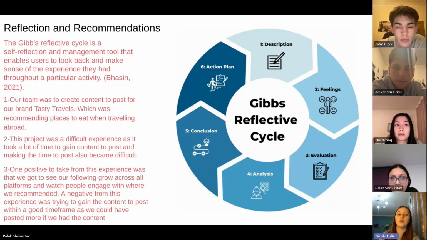So to look back and reflect on the project and what we would recommend, we looked at the Gibbs Reflective Cycle, which is a self-reflection and management tool that enables users to look back and make sense of the experience they had throughout a particular activity. So the image here shows you the 6 different stages of the Gibbs Reflective Cycle.